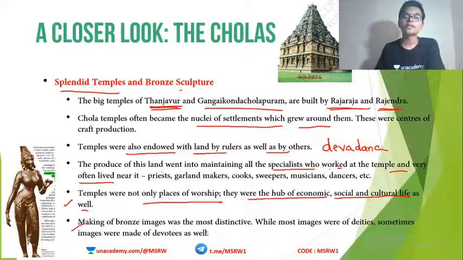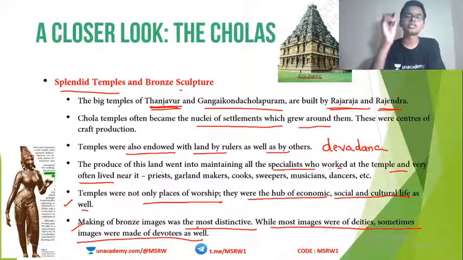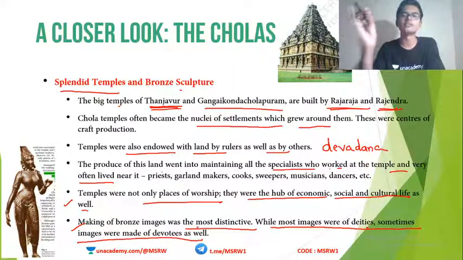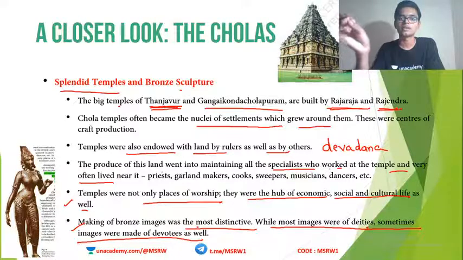Making of bronze images was most distinctive. While most images were deities, some images were made of devotees as well. Very important for your prelims. Chola bronze statues are world famous, one of the best in the world. So what are the themes or subjects of this sculpture? That is very important.